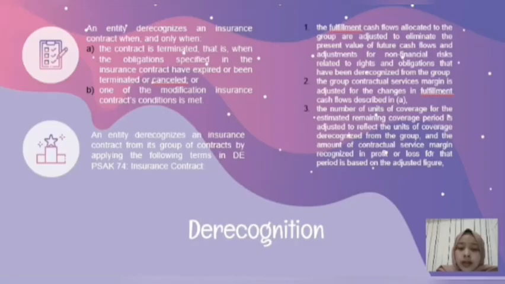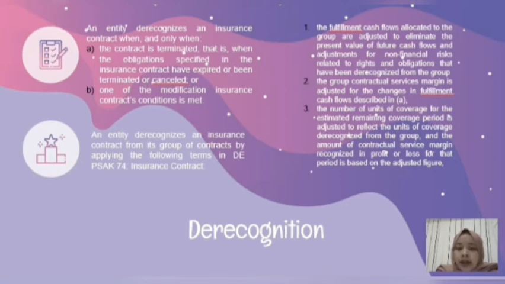We can see that draft exposure number 74 requires an entity to derecognize an insurance contract liability from its statement of financial position only when it is extinguished or modified. An insurance contract is extinguished when the obligation specified in the insurance contract has expired or been discharged or cancelled.